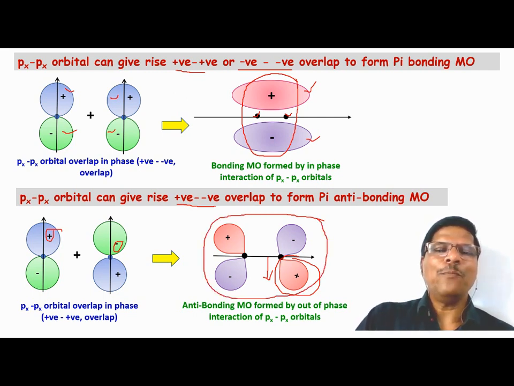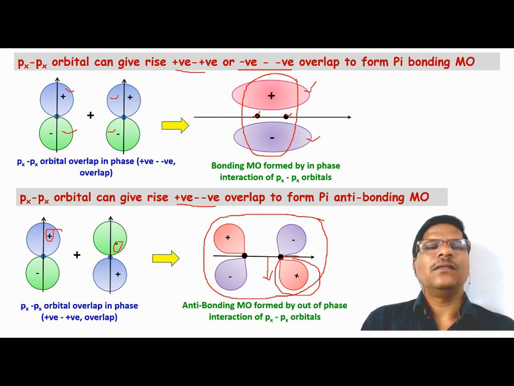So the px or the py orbital can give rise to overlap perpendicular to the internuclear axis, and when the overlap is perpendicular to the internuclear axis, we can get pi bonding or pi antibonding types of interaction.